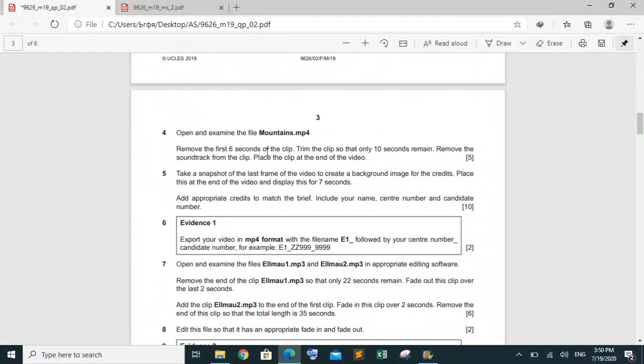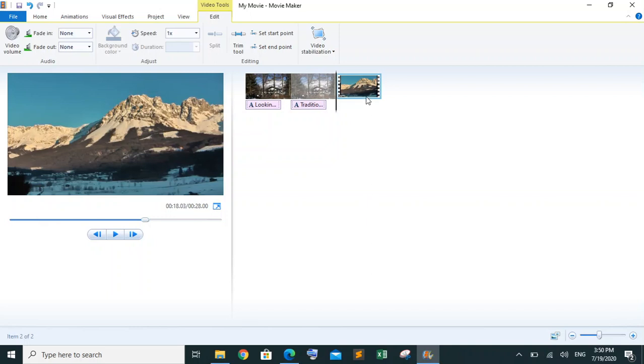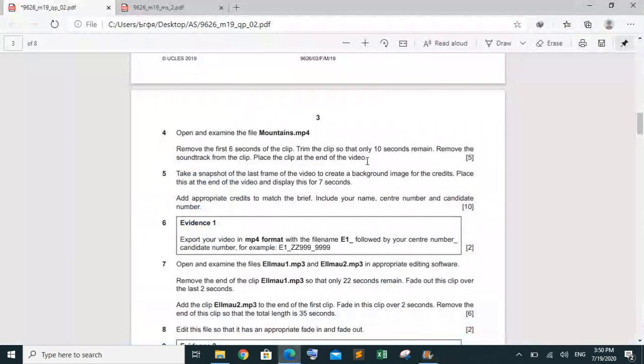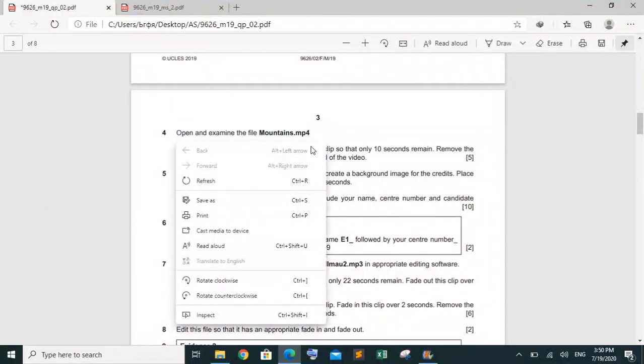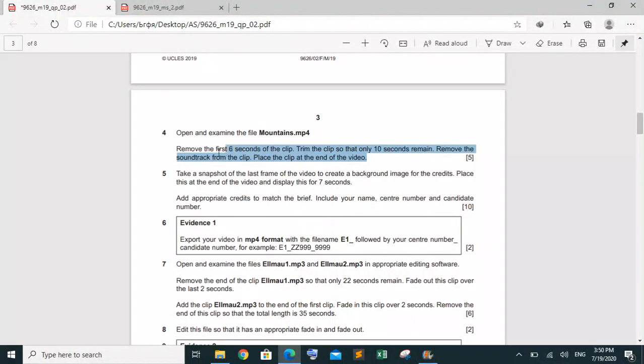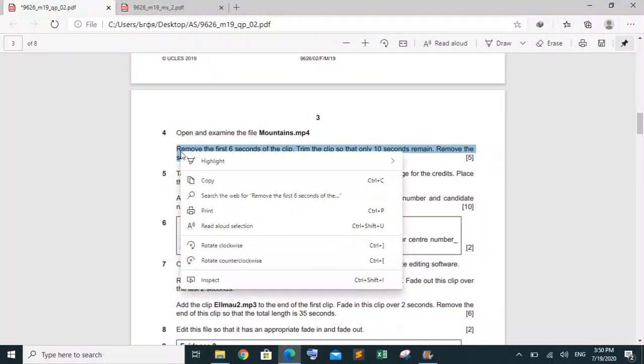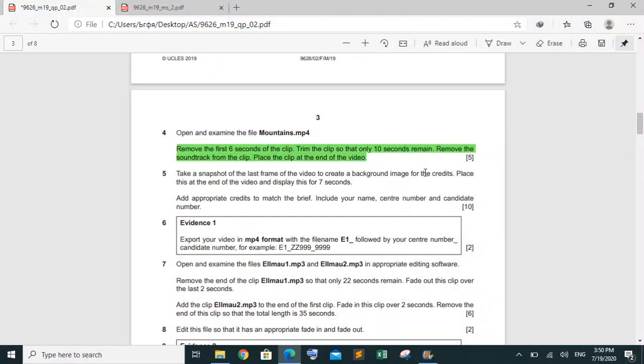Now he is saying that we have to remove the soundtrack. For removing the soundtrack, we will go to this option, video volume, and make it 0. Okay, this one is done. So step number 4 is done. We are going to make it green as we have completed this one.